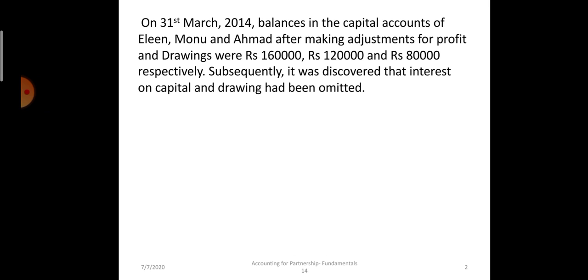There are three partners, Eileen, Monu and Ahmed, and after the adjustments of profit, that means profit has been distributed and drawings adjusted, their closing capitals were rupees 1,60,000, 1,20,000 and rupees 80,000. Later on, it was discovered that the interest on capital and interest on drawing had been omitted. They were not recorded. The profit for the year, 40,000, was distributed among the partners in the profit sharing ratio before considering interest on capital and interest on drawing.